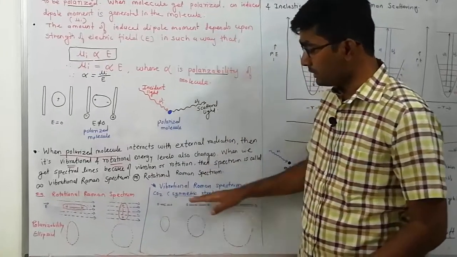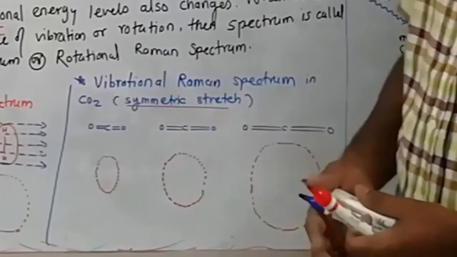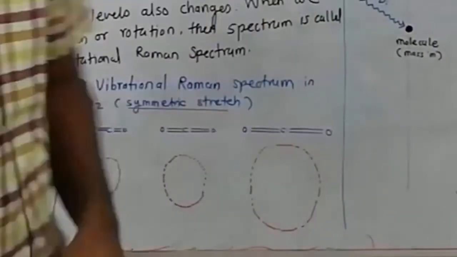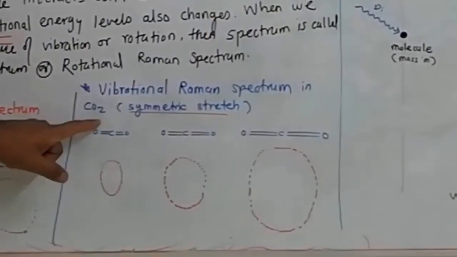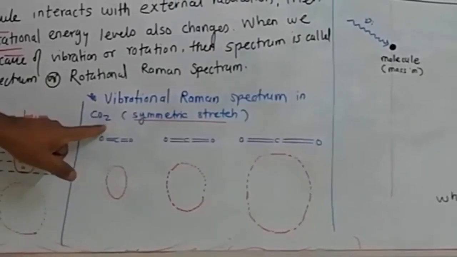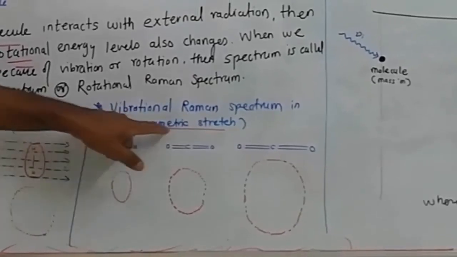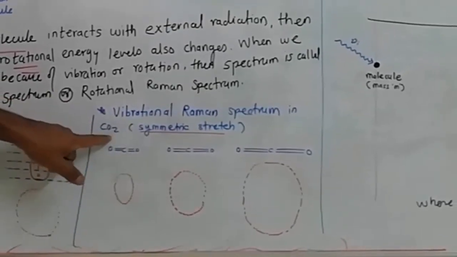Now in the second example, it is the vibrational Raman spectrum. In this case the CO2 example is taken. This is a centrosymmetric molecule. It is microwave inactive, and the symmetric stretching mode is also IR inactive.